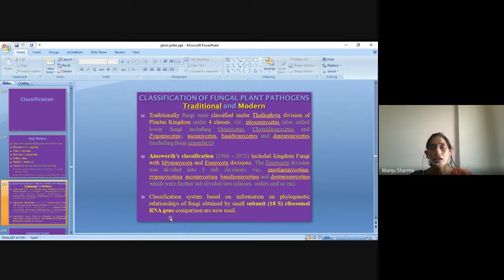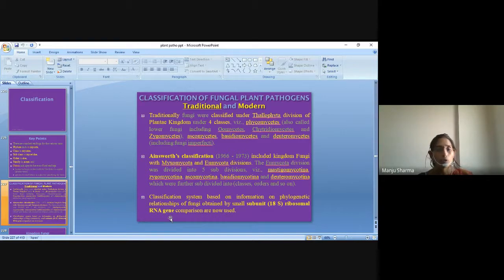Traditionally, fungi were classified under Thallophyta, a division of the plant kingdom, under four classes: Phycomycetes, also called lower fungi, including Oomycetes, Chytridiomycetes and Zygomycetes; Ascomycetes; Basidiomycetes; and Deuteromycetes, including fungi imperfecti. Ainsworth's classification, from 1966 to 1973, included kingdom Fungi with Myxomycota and Eumycota divisions.